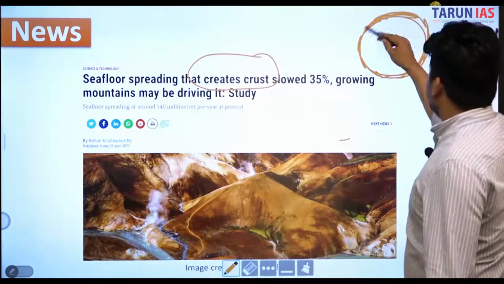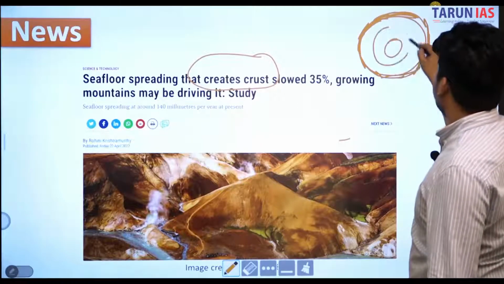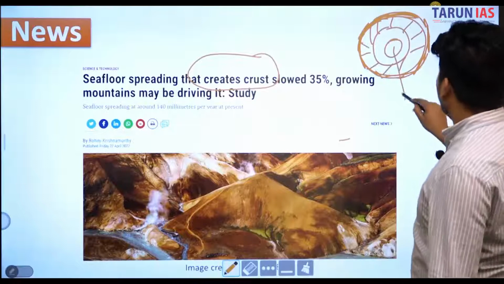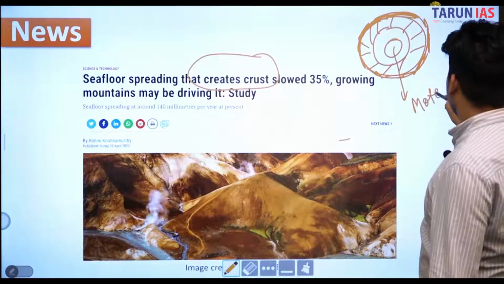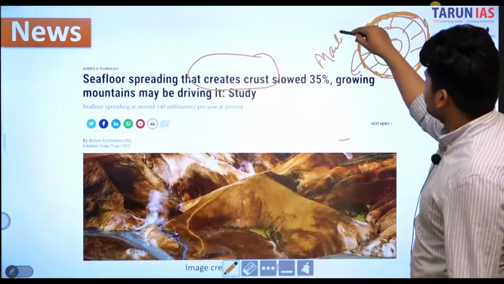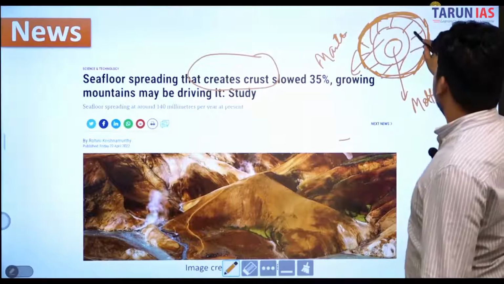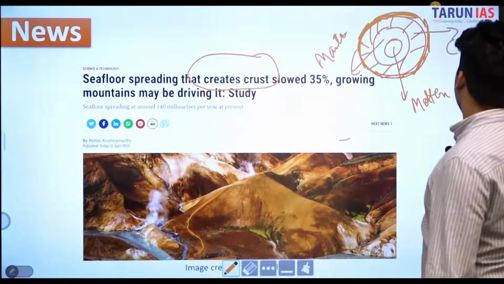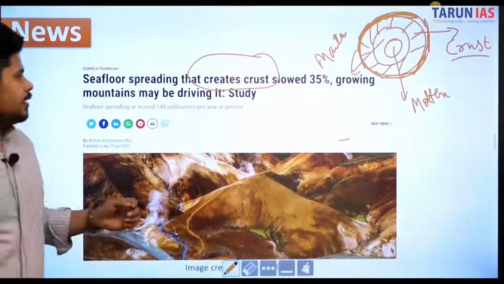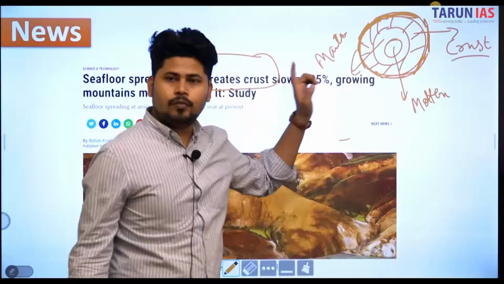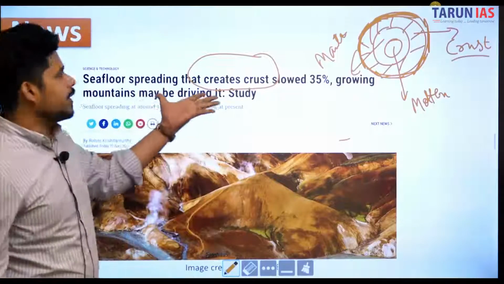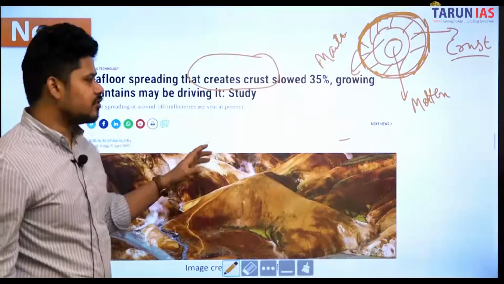So this is the core, in molten form. This is the mantle, very hot, semi-solid, and this is the crust, the outermost layer of earth. So here an important point is: crust is created by what? Which geologic activity creates crust? It is seafloor spreading. Okay, we will be understanding this very interesting phenomenon in a while.